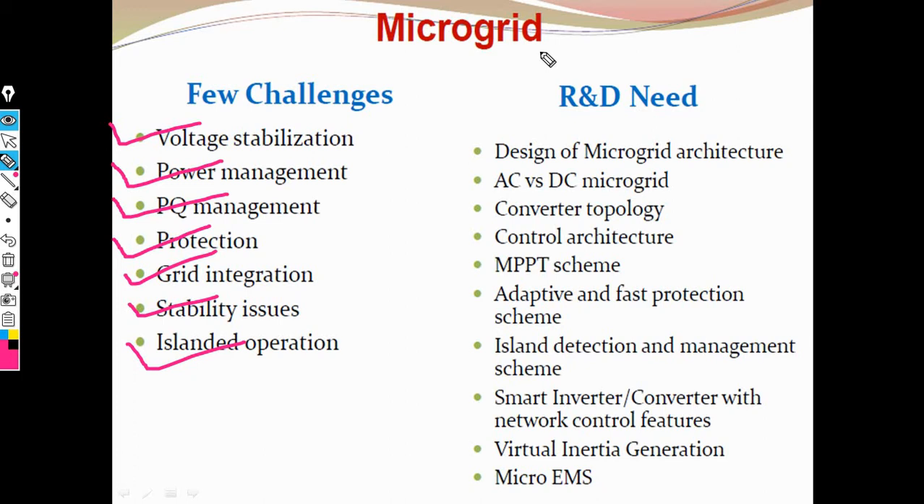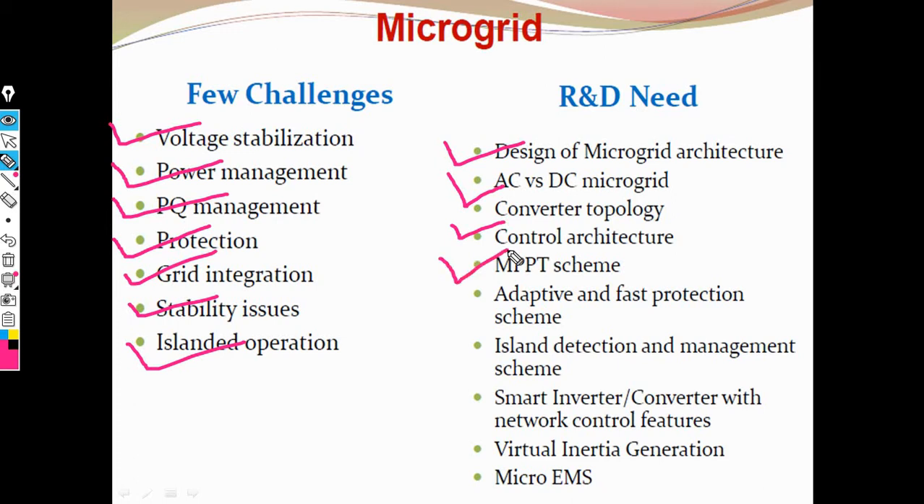This R&D concept is classified into several points. First one is the design of microgrid architecture. It is very important, and here we have AC versus DC microgrid. Then we need converter technology. In converter technology, we need several parameters like control architecture, which is very important. Then we need the MPPT scheme. This is the R&D data.